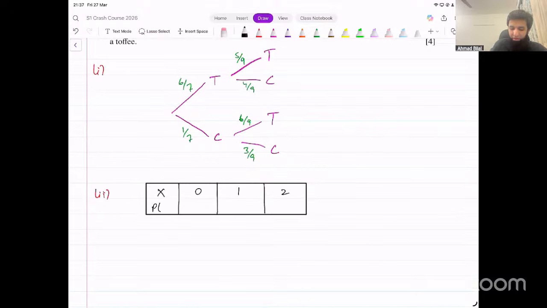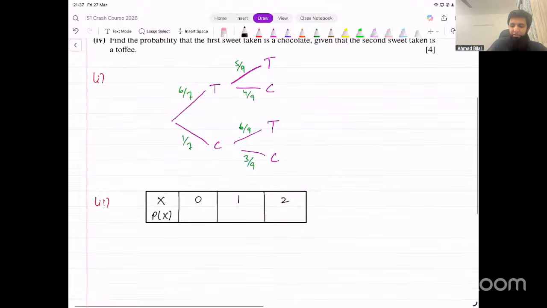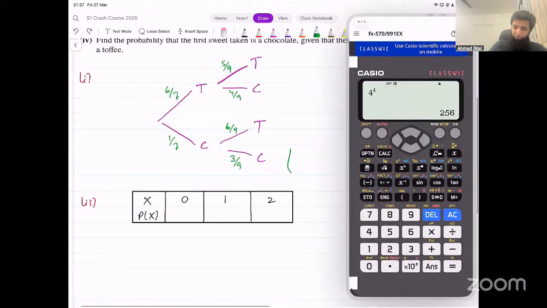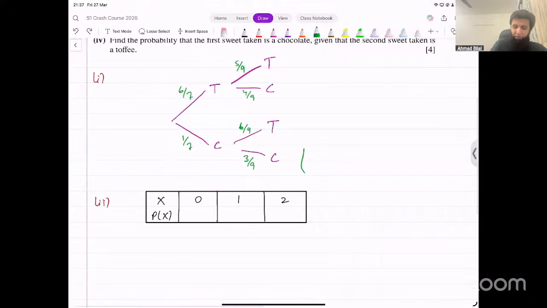What are their probabilities going to be? 0 toffee, that means chocolate into chocolate, right? This will be the 0 toffee case, which is 3 out of 1 over 21, right? It will simplify to 1 over 21. This is going to be 1 out of 21, right?